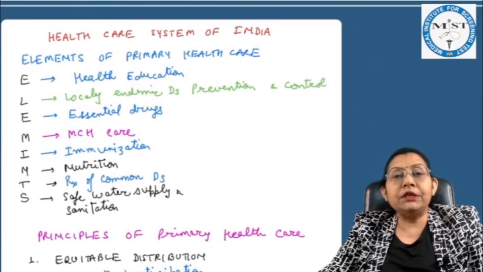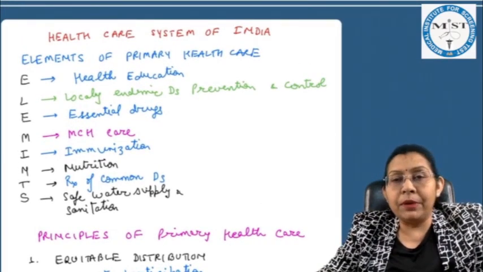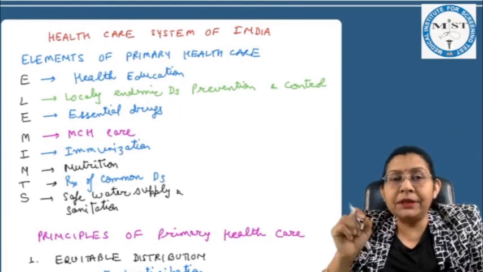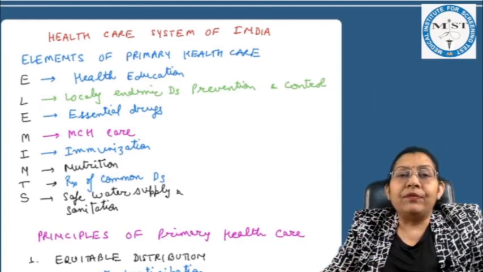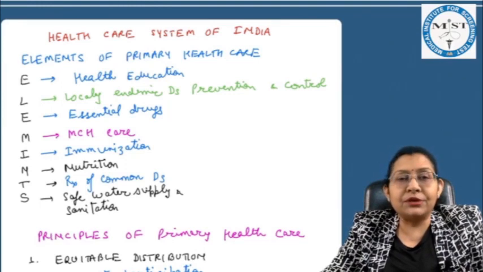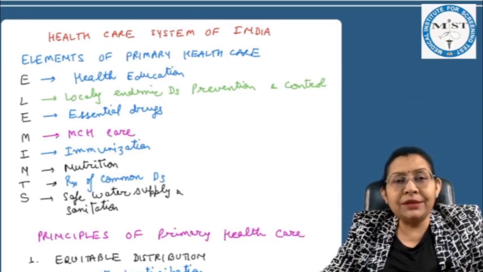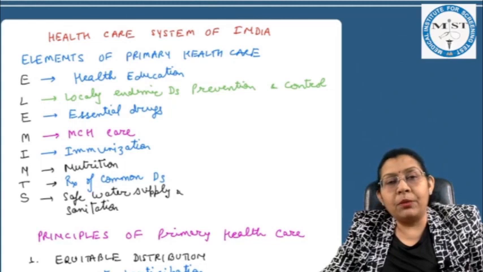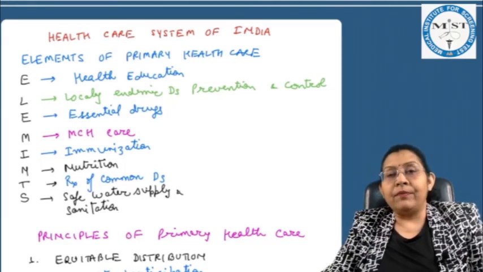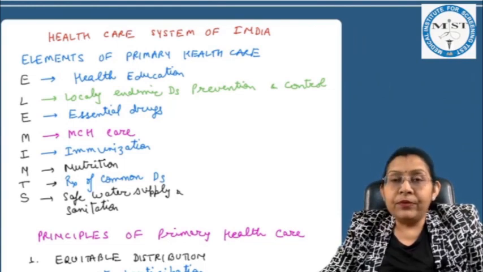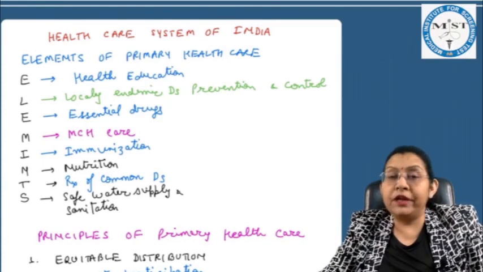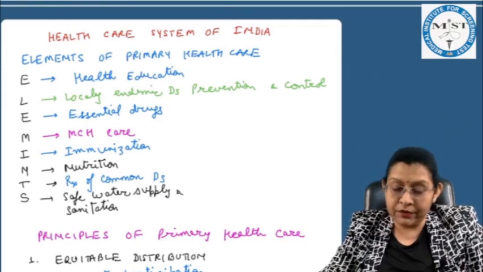And what are the elements of primary health care? We can remember them by the mnemonic ELEMENTS. Just a minor difference from element to element: health education, locally endemic disease prevention and control, essential drugs, MCH care, immunization, nutrition, treatment of the common diseases, and safe water supply and sanitation. So we are learning community medicine with mnemonics. It is very simple and very easy to remember and recall in our examination.